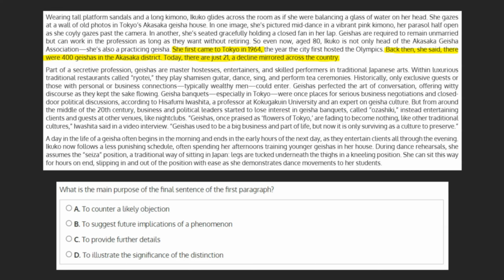Looking through our choices, we can see that there is no objection being made. For example, someone claiming that there are more than 21 geishas, or that the number hasn't declined to such an extreme. This can be marked as incorrect.